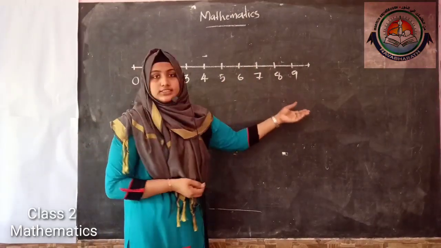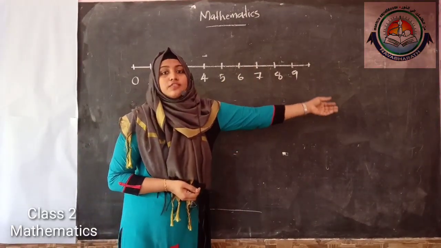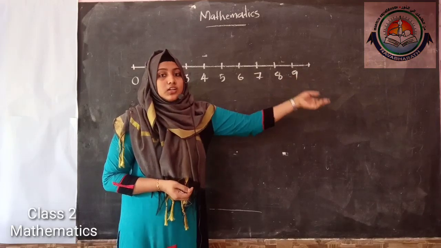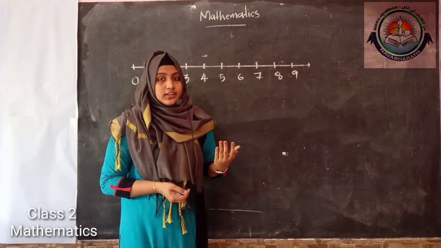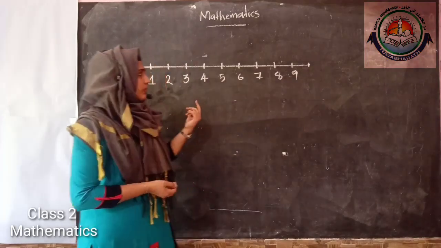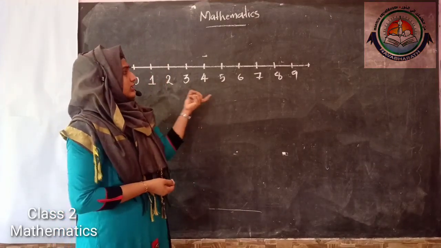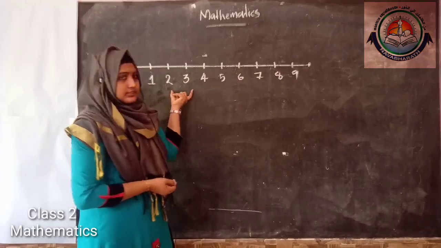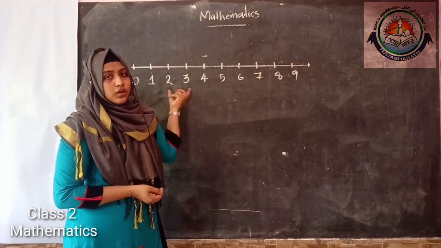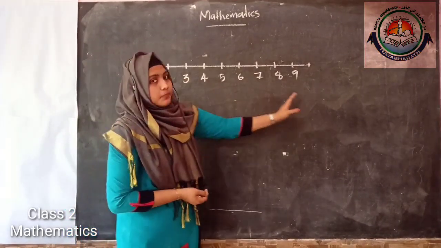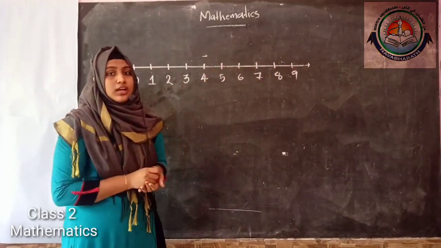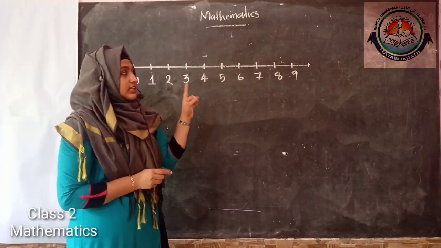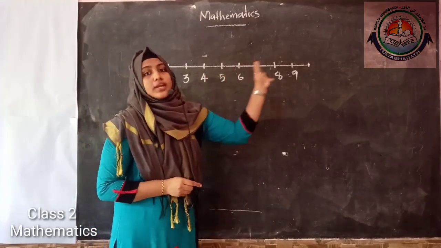So we can say after 99 comes 100, and after 100 comes 101, then 102. So we can mark all these numbers here. Now we know the numbers go on and on, more and more, so we have to mark that.